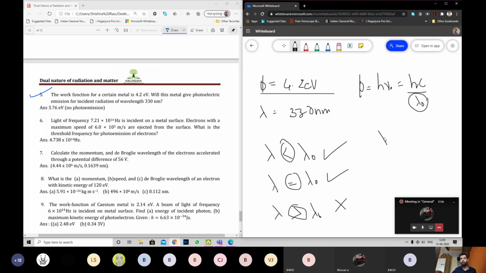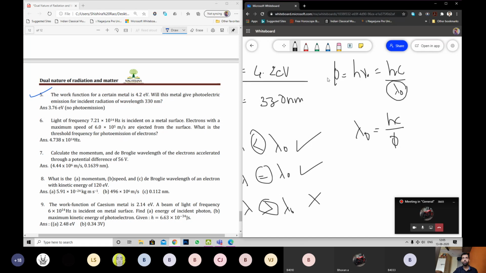Your value for lambda naught equals hc by phi. Please convert the value of phi into joules. The current value is in electron volt, multiplied by 1.6 into 10 power minus 19 and you will get it in joules. Take that value, calculate hc by phi, tell me the value. Or if you want, we'll do it together. Your choice.